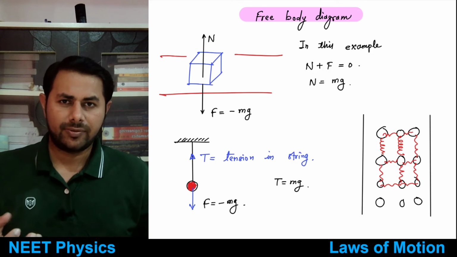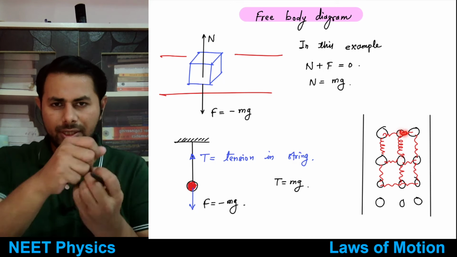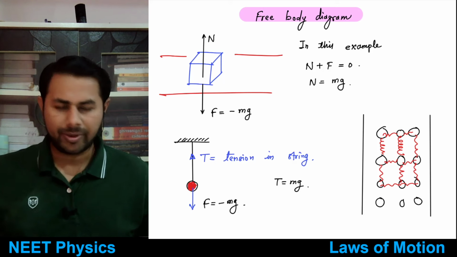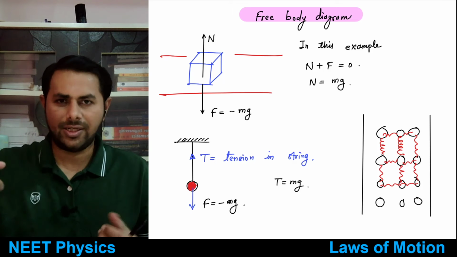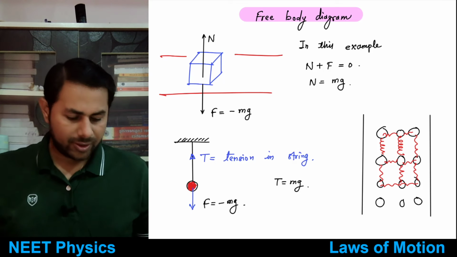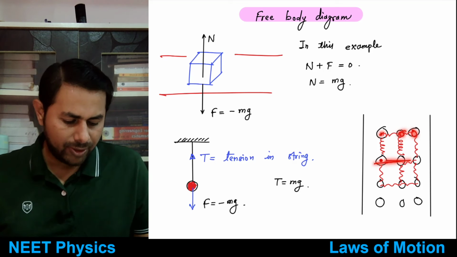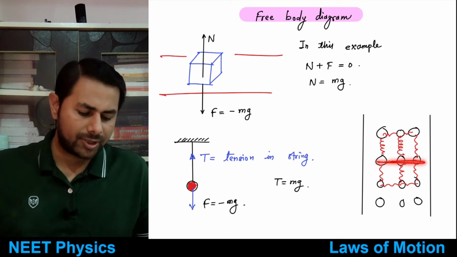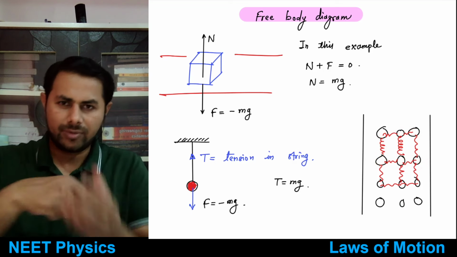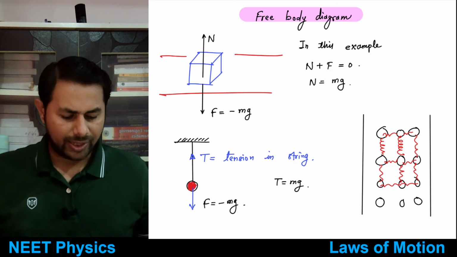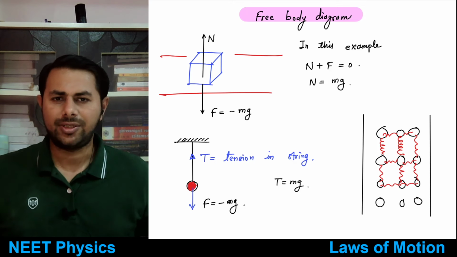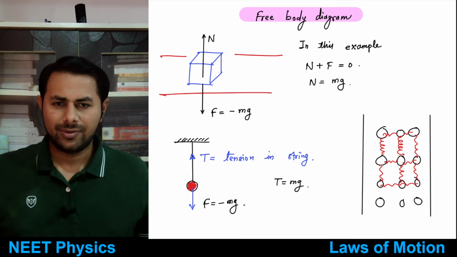The distance between these atoms or molecules increases a little bit, and because of that, these molecules or atoms want to restore that distance, so they start attracting each other, and that's why these molecules will pull on these molecules. These molecules also will pull on these molecules. So because of that, an internal restoring force is generated, and that is the origin of tension in the string. Right, this thing is clear? Yes, no?